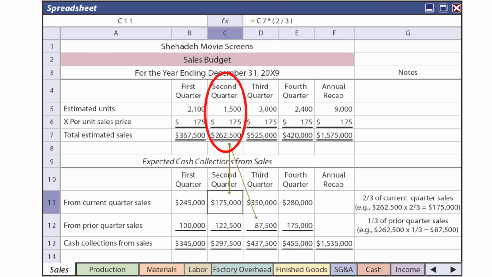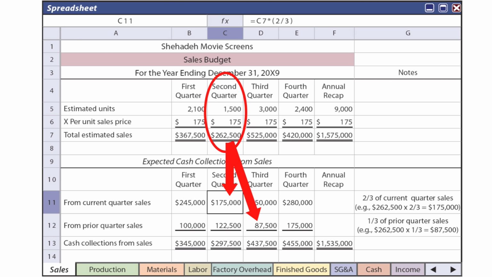However, notice I'm going to look at the second quarter. We have anticipated sales of 1,500 units at $175 per unit. So anticipated sales for the second quarter of the year then are $262,500. But in the book it says information about the pattern of collections, and so we expect to collect 2/3 of sales in the quarter of sales and 1/3 in the subsequent quarter.